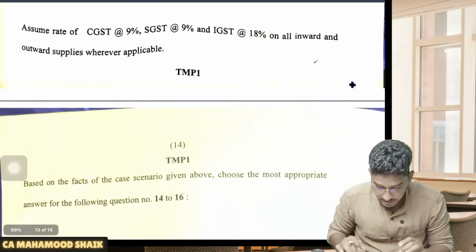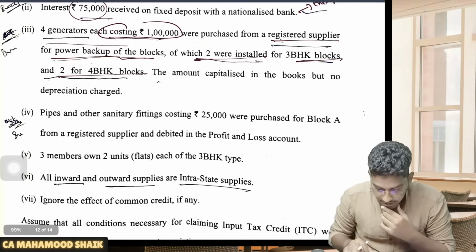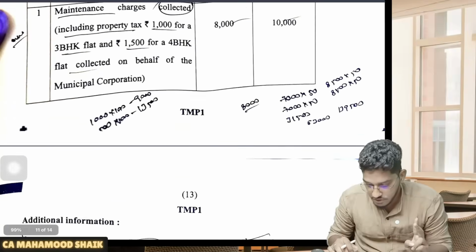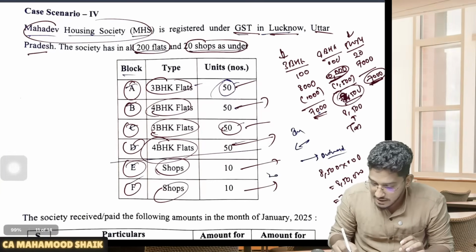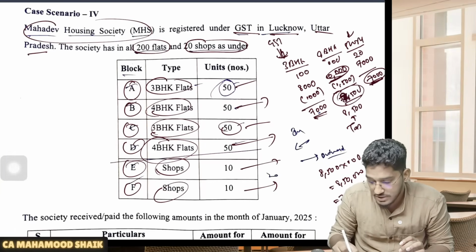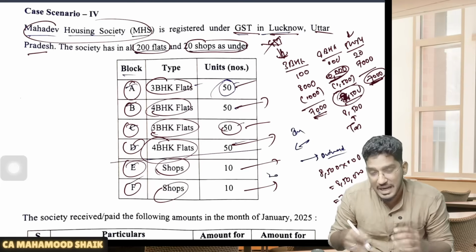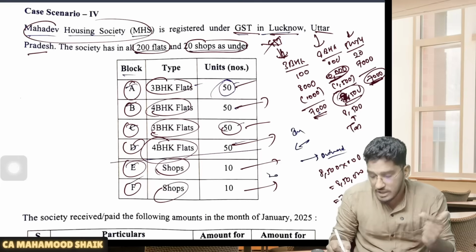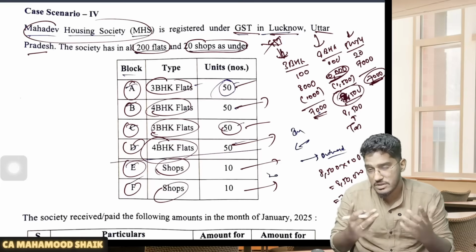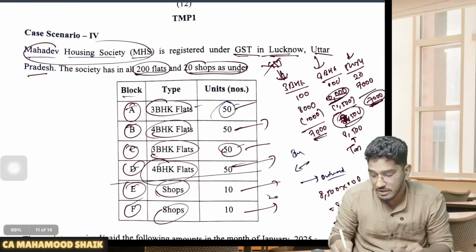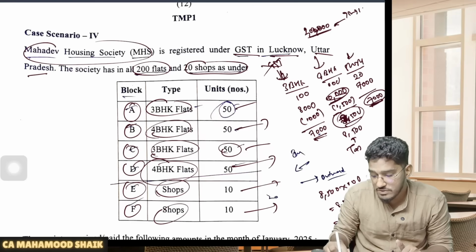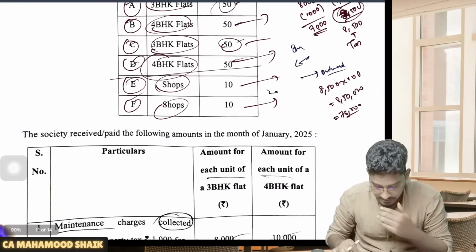Apart from that, now if you come to the inputs, they have purchased 4 generators, 2 are installed for 3 BHK flats, 2 are installed for 4 BHK flats. Whatever generators are installed for 3 BHK flats, for that we can't enjoy GST input tax credit. Why? Because those generators are getting used for making outward exempt supply. Whereas 2 generators are used for 4 BHK flats, for which we are paying output tax liability. On those 2 generators we can avail input tax credit. So total 2 lakh rupees, each generator 9% CGST, 9% SGST, which will come to 18,000 CGST, 18,000 SGST.